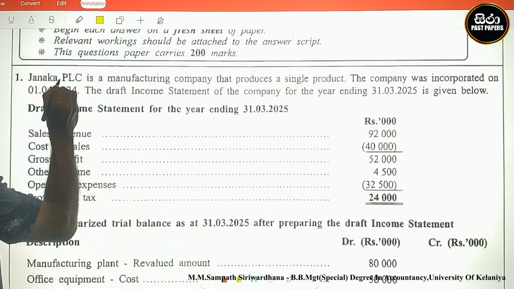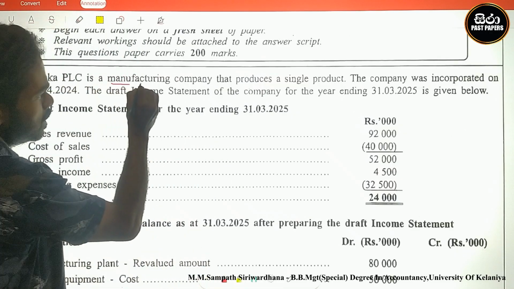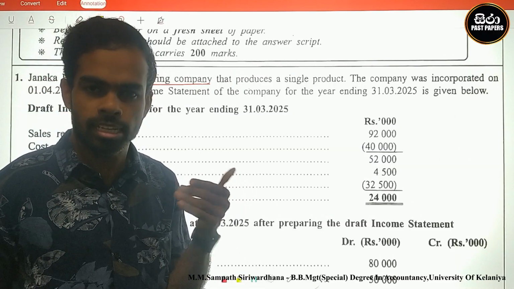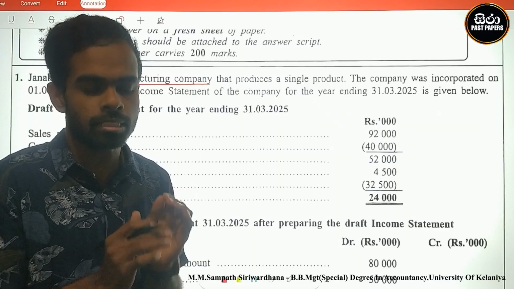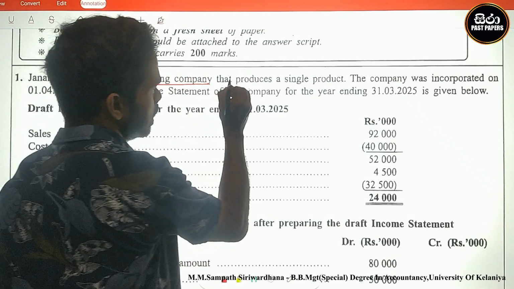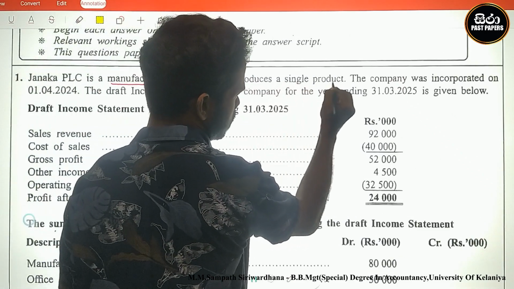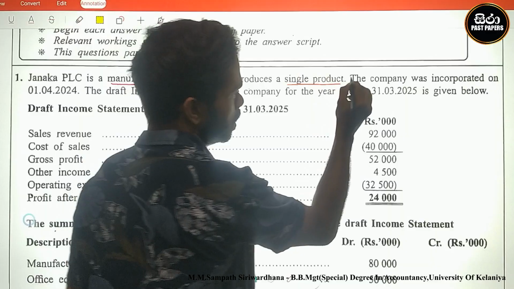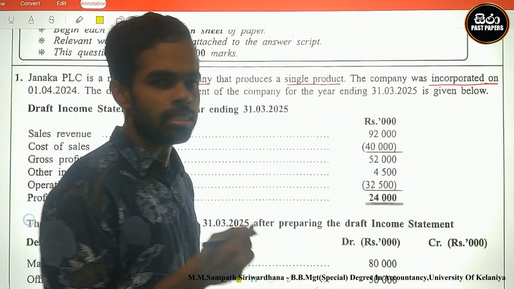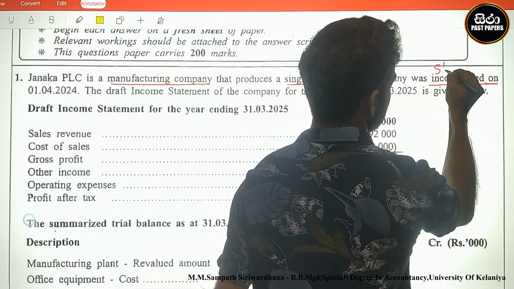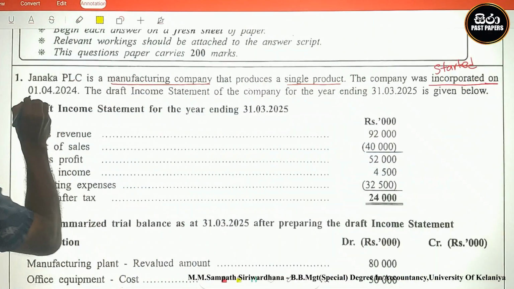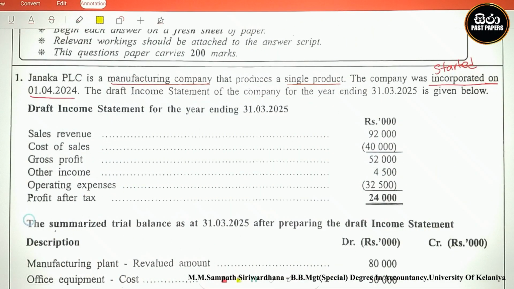Look here. Janaka PLC is a manufacturing company. They produce some product and sell it. Manufacturing company means they produce some product. Look here, a manufacturing company that produces a single product. The company was incorporated on, look here, incorporated means started. Started on 1st April 2024.